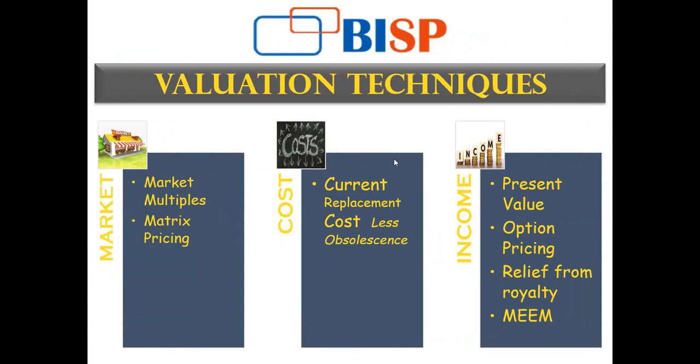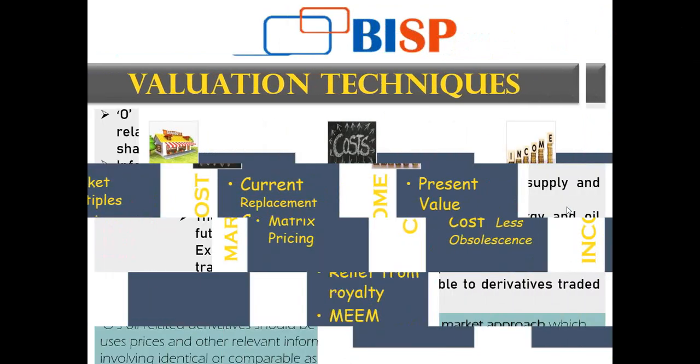The market approach uses comparison, as in what is the price for an identical model, the quoted prices in the market. That is what you use in valuation techniques. I mean the market approach, and cost and income.